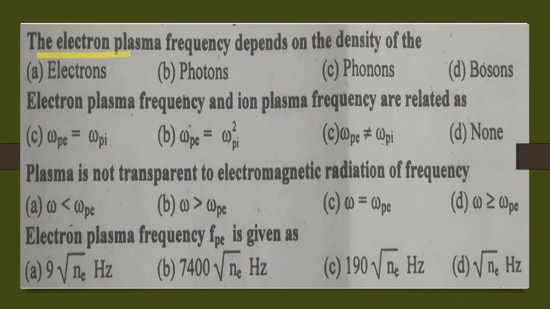The electron plasma frequency depends on the density of electrons, photons, phonons or bosons? Electrons.